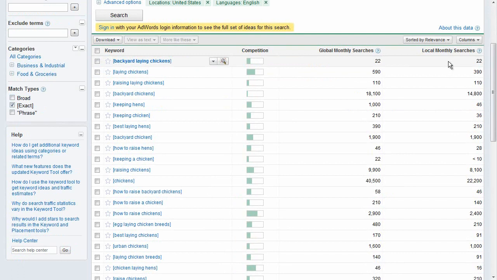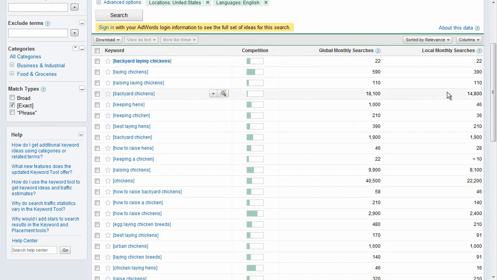Right here, the keyword that I put in, backyard laying chickens, actually only gets 22 searches a month in Google, which means that less than 1 person a day is typing that in and looking for backyard laying chickens. That is pretty low and not really a keyword worth targeting. As a rule of thumb, most marketers try to find keywords that have at least 30 searches a day, which is about 1,000 per month.